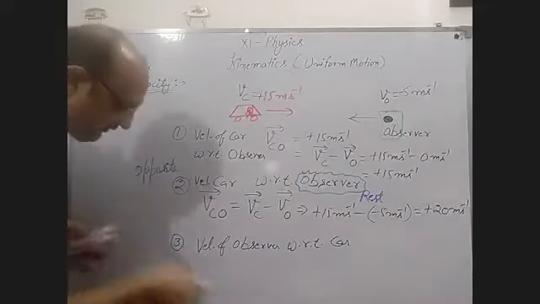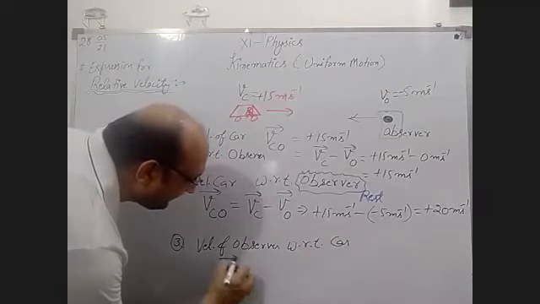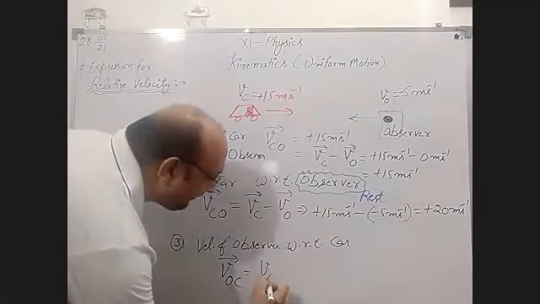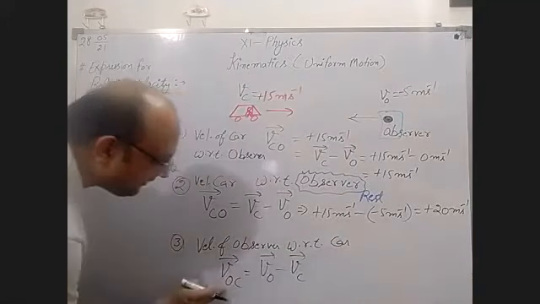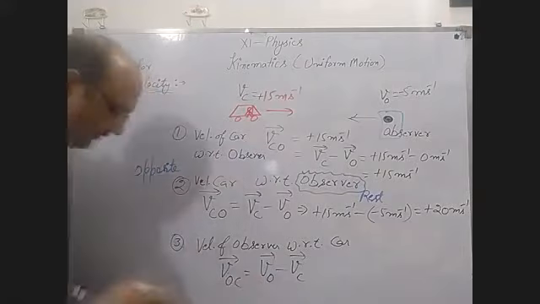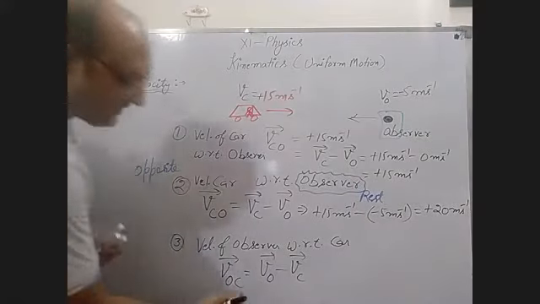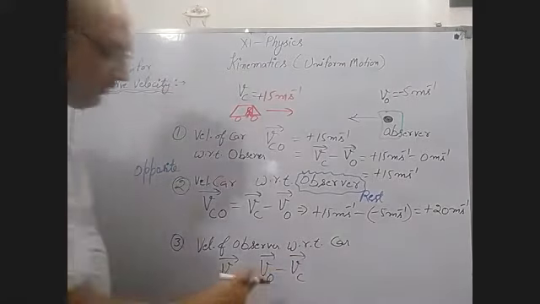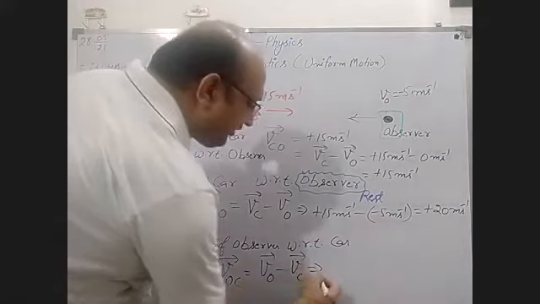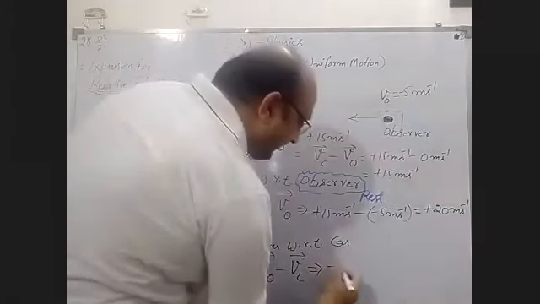Velocity of observer, for this we have to take VOC. Now, VO minus VC, that is the formula. First thing, you have to write this in the formula, and second thing, you have to write the minus sign. Now, VO minus VC. What is the value of VO? VO value is minus 5 meters per second.